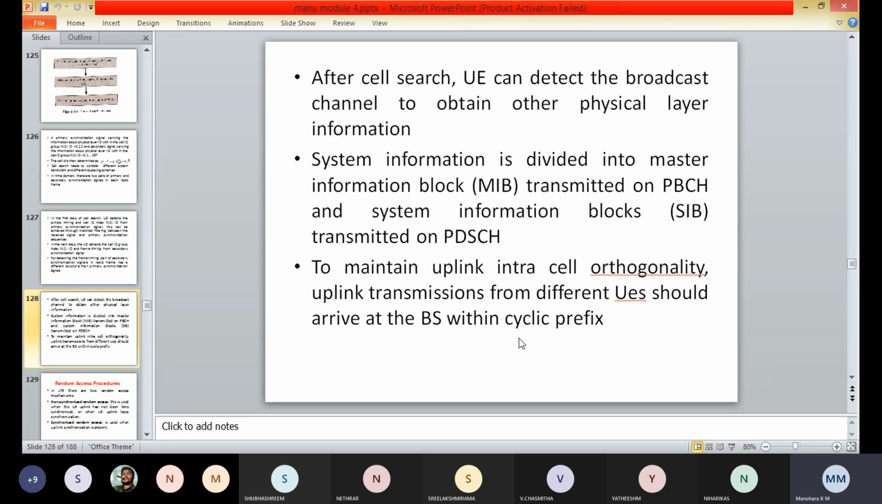Uplink inter-cell orthogonality: the uplink transmissions from the different user equipments should arrive at the node time-aligned. This is achieved through the timing advance procedure. Coming to the fifth step, the timing is obtained from the uplink received timing and sent by the E node B to the user equipment.